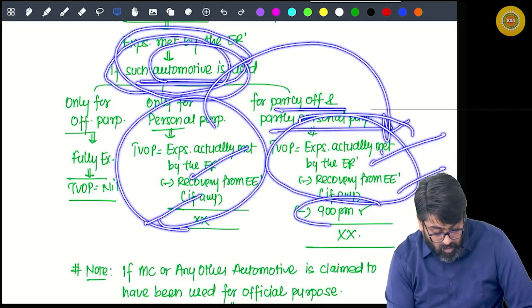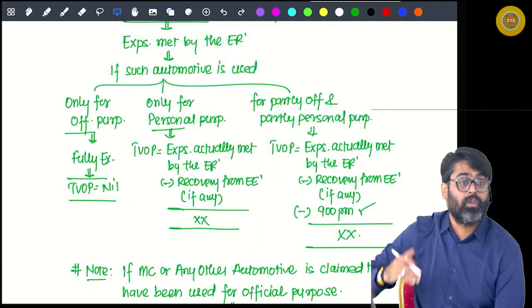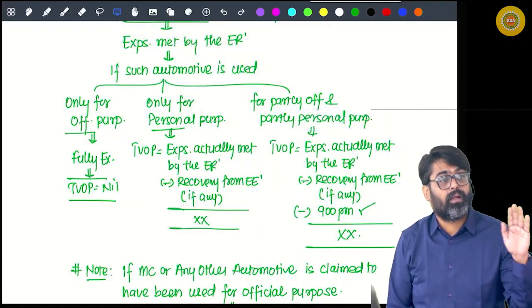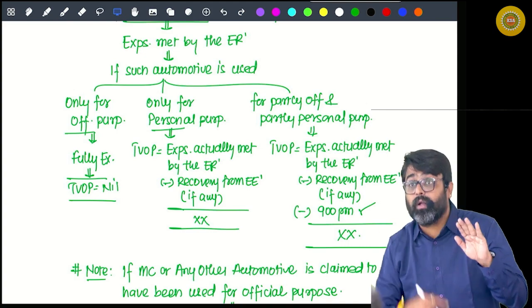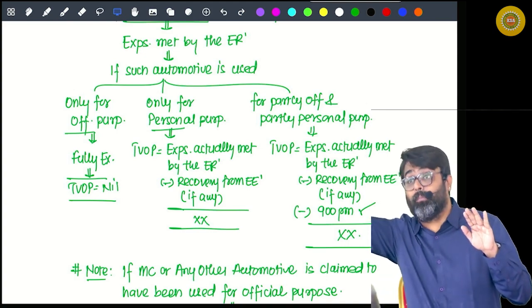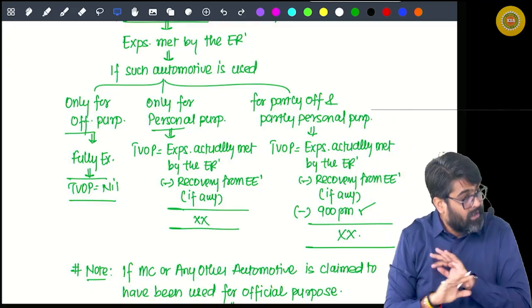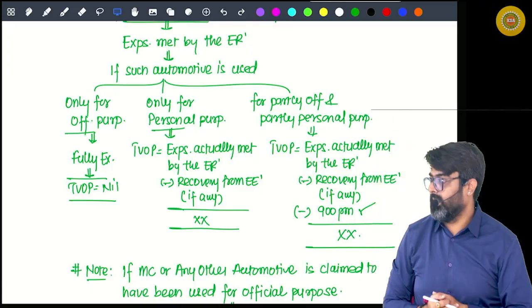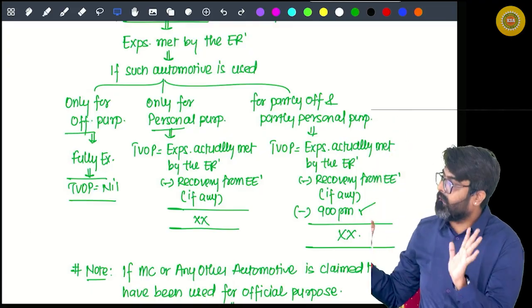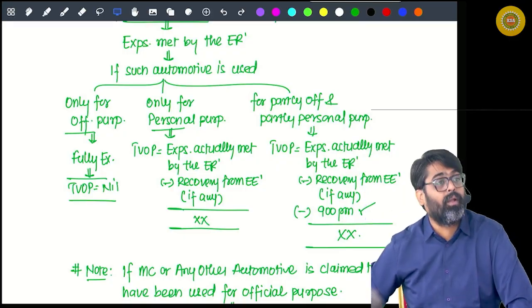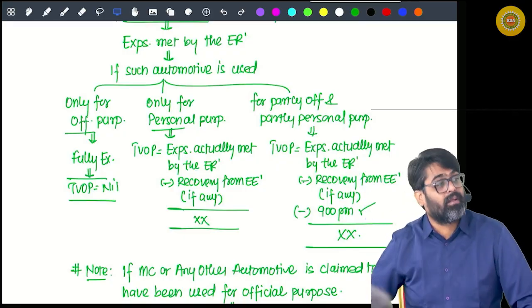But a small amount is reduced towards the official use. Last time it was 1800, 2400 in the case of motor car owned by employee, and 900 extra for driver. Here engine capacity will not be checked. Flat 900 will be reduced towards the official use. Getting my point? And additionally 900 for driver.